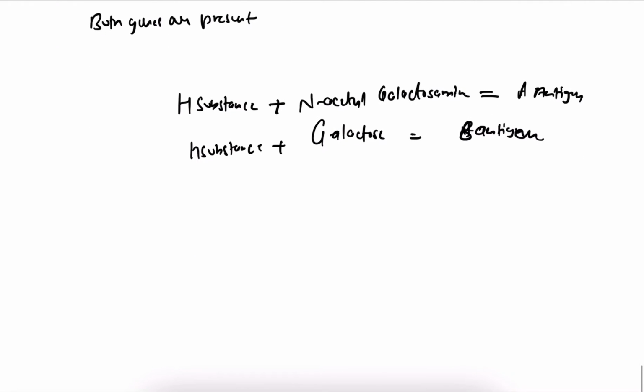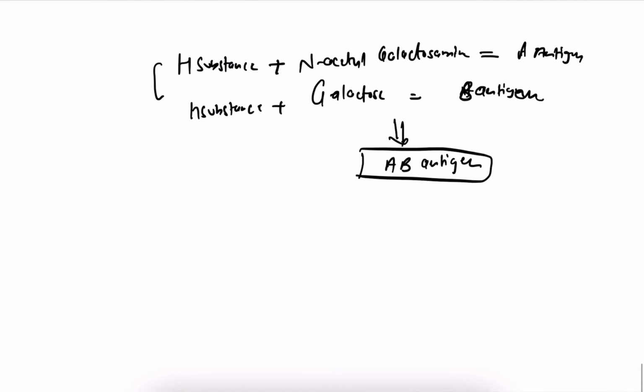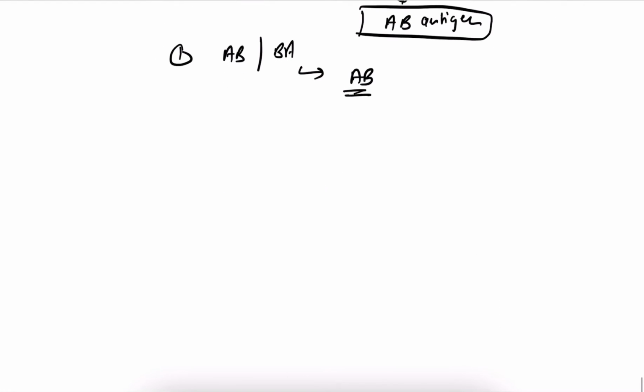So here both the genes are present, so the person will have both A and B antigens, which is called AB antigen. Understood? So the genotype can be AB or it can be BA. In both the cases, the phenotype will be AB. Now let's discuss the formation of blood group O.